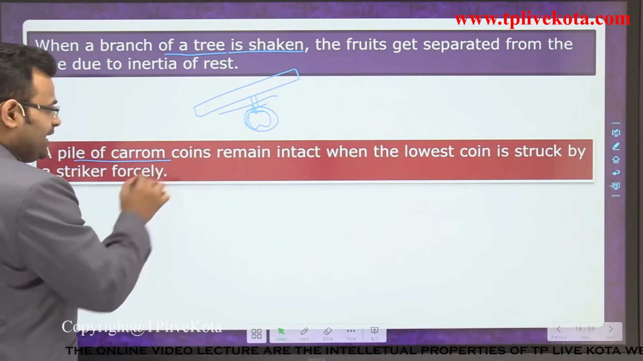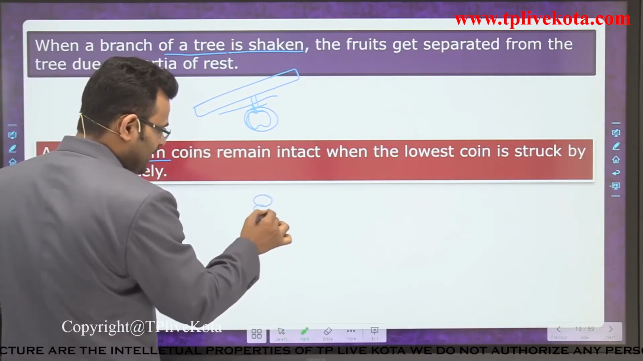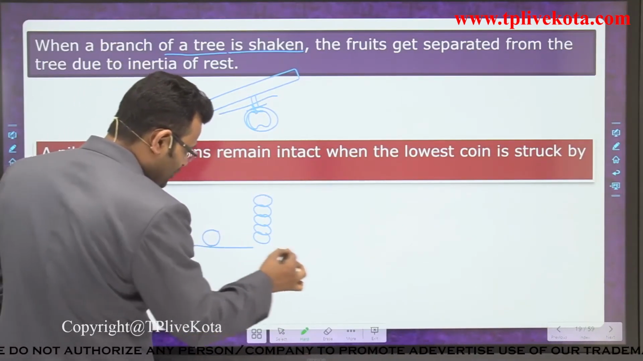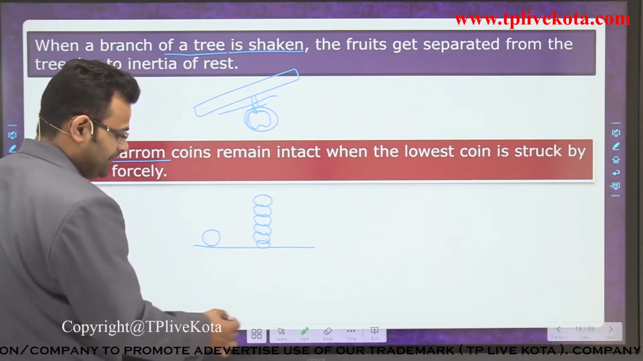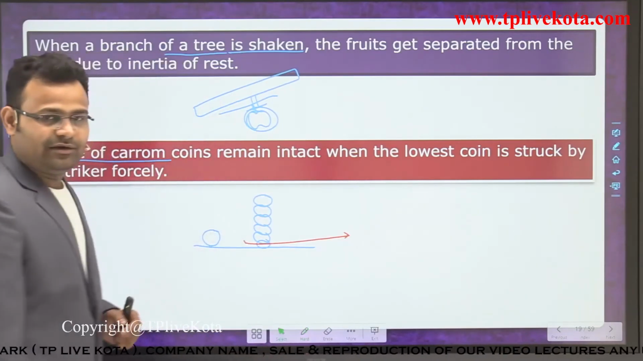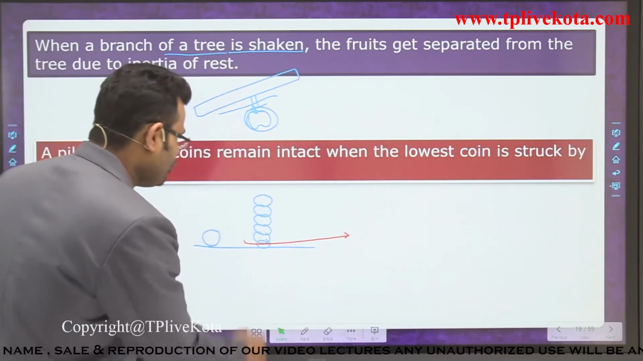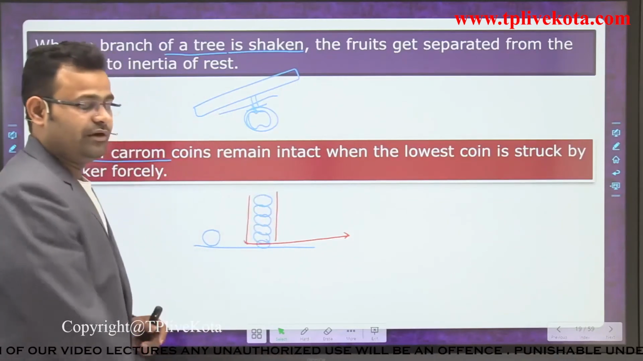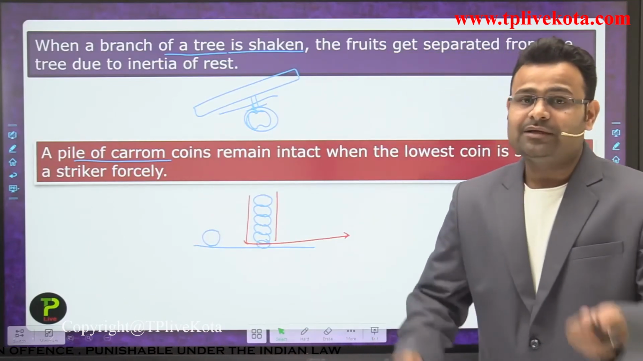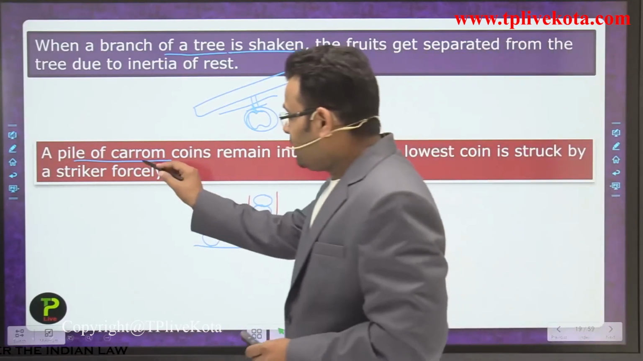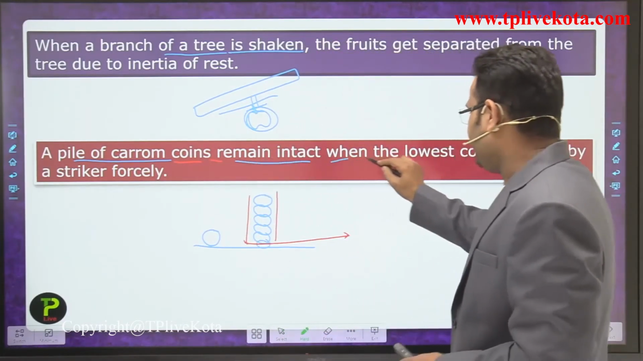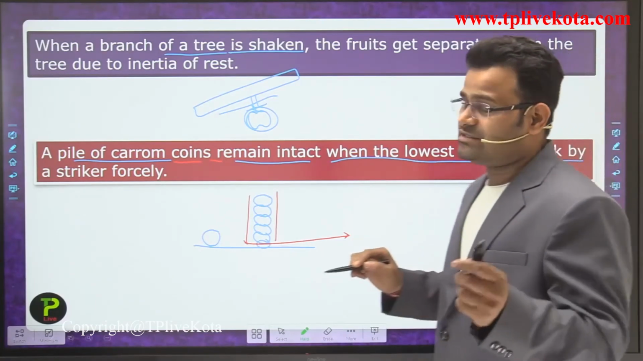A pile of carom coins is arranged in an upward direction. If you apply a striker on the bottom piece, what happens if you apply that force very fast? The coin is moving in that direction, and the rest of the pile is arranged separately and falls downward. So behind that, what is the reason, guys? The reason is the inertia of rest. A pile of carom coins remains intact when the lowest coin is struck by a striker forcefully.